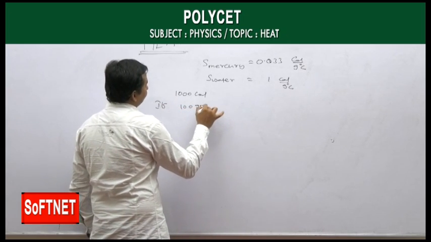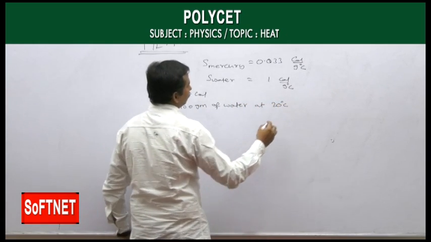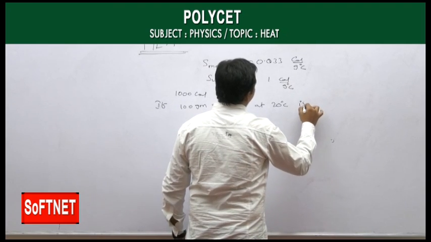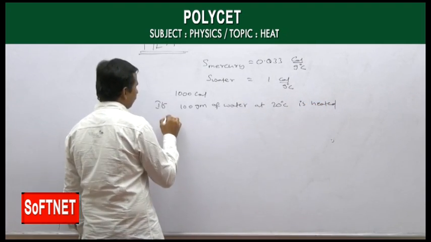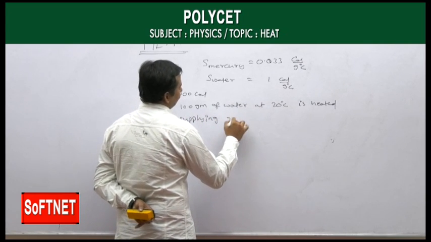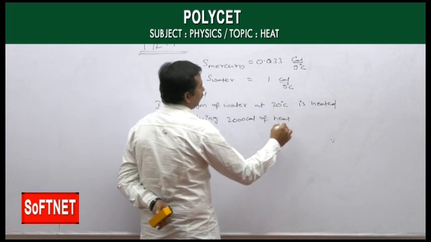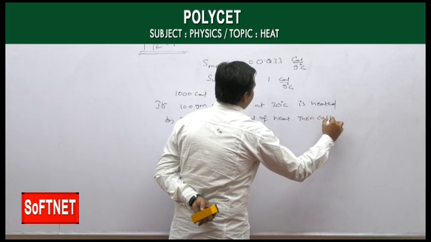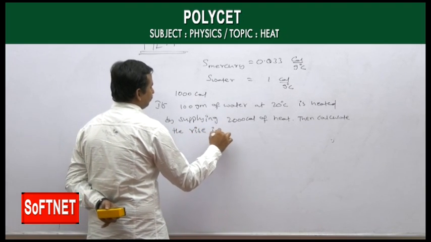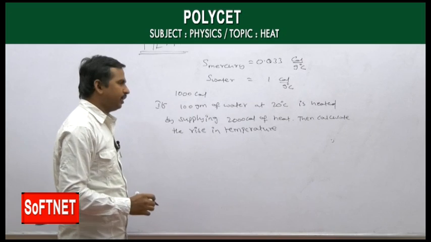Say, for example, if 100 grams of water at 20 degrees Celsius is heated by supplying 2000 calories of heat, then calculate the rise in temperature. Okay, calculate the rise in temperature.